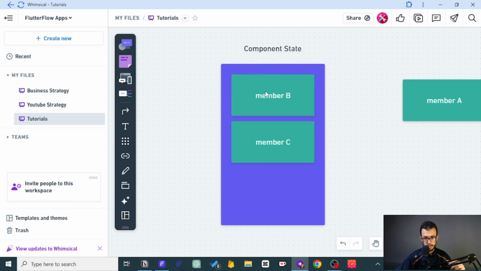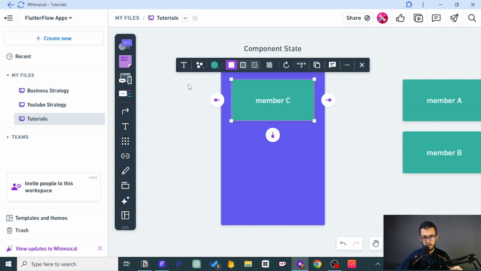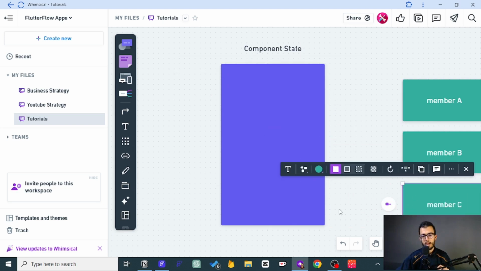So let's create it for this person and take him away, and then it will make another loop and check: do we have some people in this component stage? Yes, we do. So let's create it for this one and then put him away. For the next loop, it will check, do we have some people there? No. So let's break the loop. This is just the simplest thing I can make.